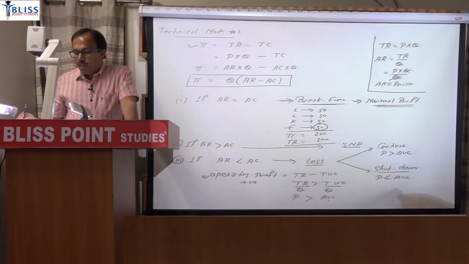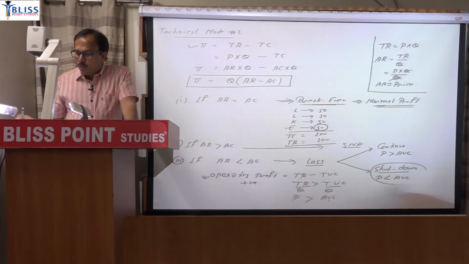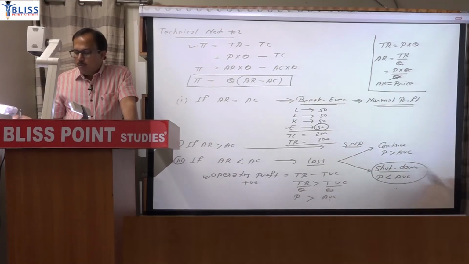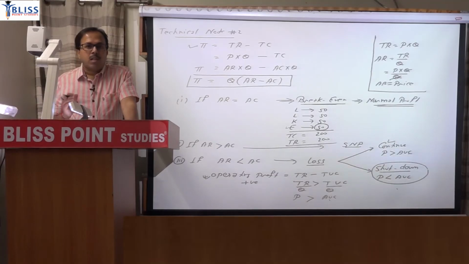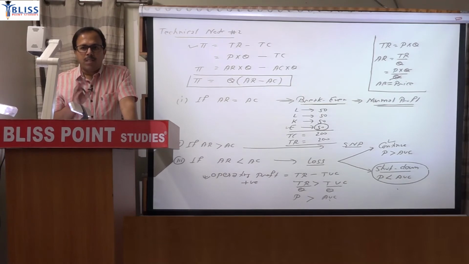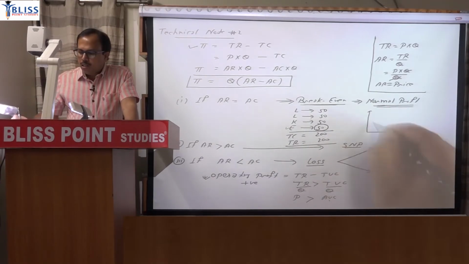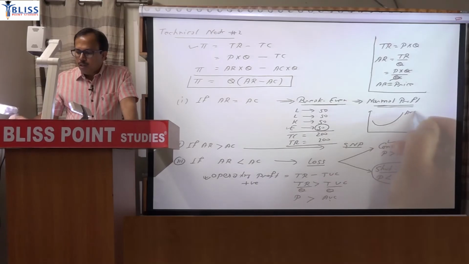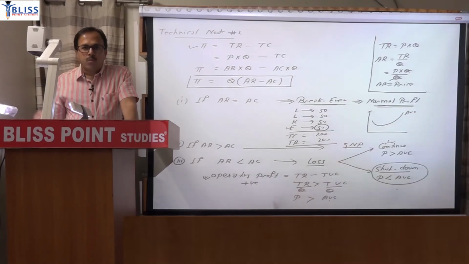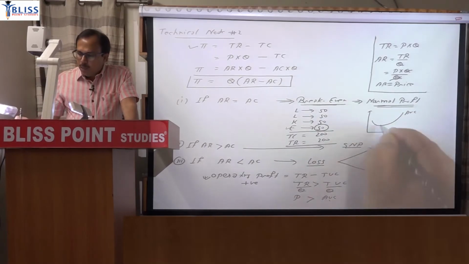If price is less than average variable cost, there is operating loss. So P less than AVC, the firm may shut down. There will be no production. P greater than AVC, the firm will continue despite loss. So what exactly is the shutdown point? Shutdown point is price equal to AVC. But AVC is not a unique number. Average variable cost is basically U-shaped. So at every point variable cost is different. So which point is the shutdown? The minimum one.